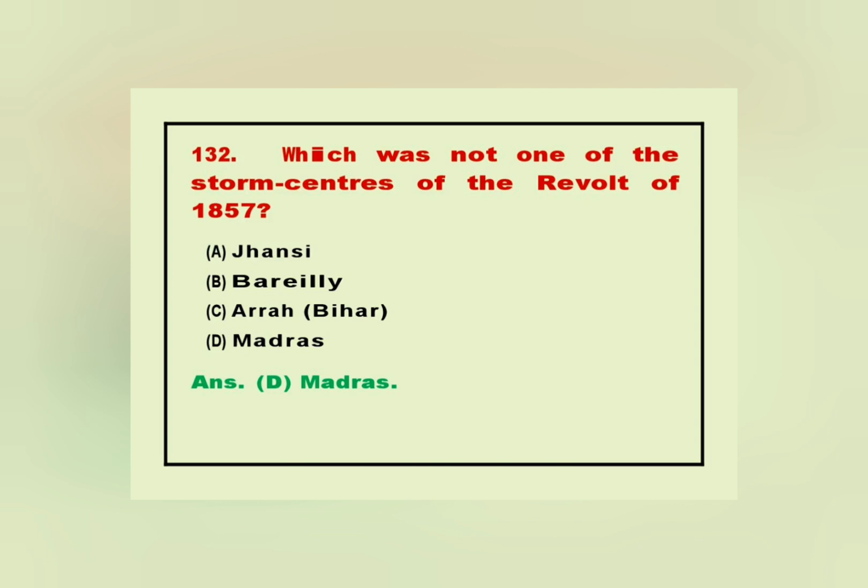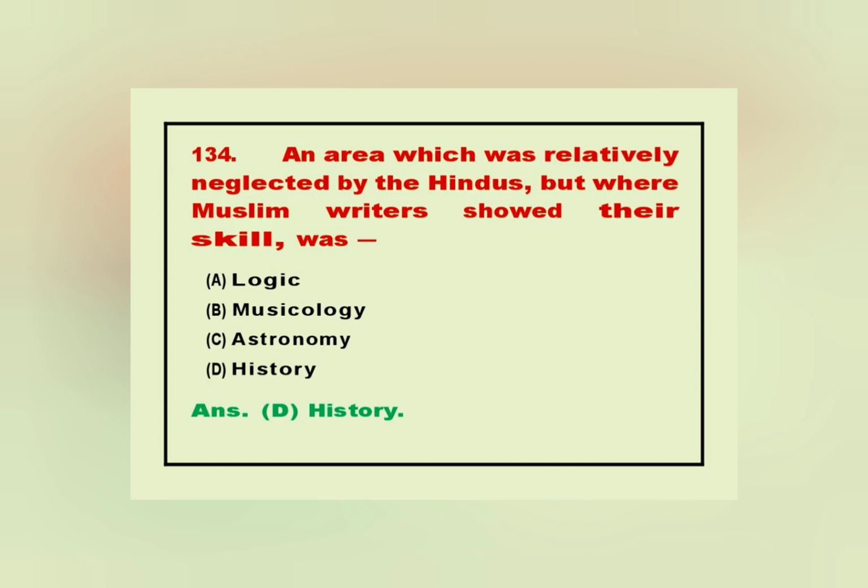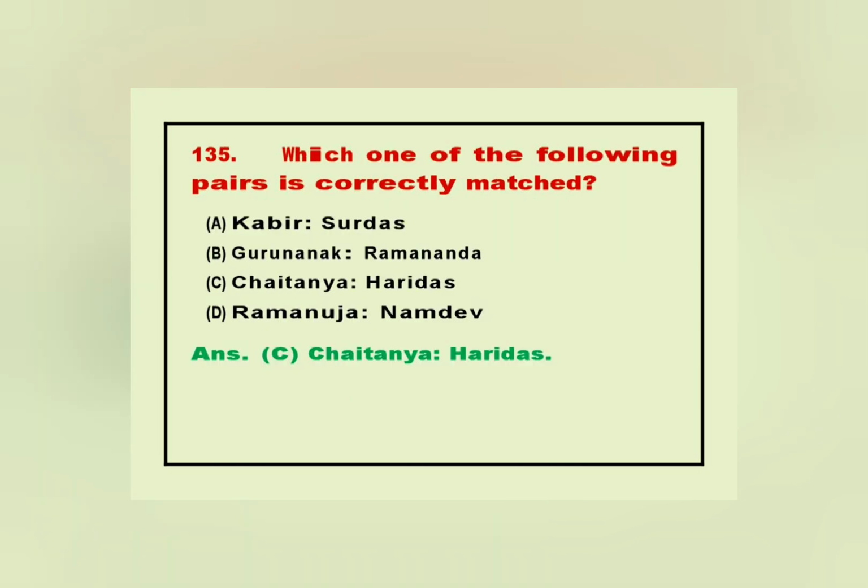132. Which was not one of the storm centers of the revolt of 1857? Answer. D. Madras. 133. Which of the following were not the new industries introduced by the Britishers? Answer. D. Ordnance. 134. An area which was relatively neglected by the Hindus, but where Muslim writers showed their skill, was. Answer. D. History.